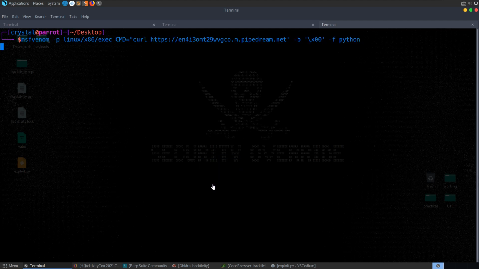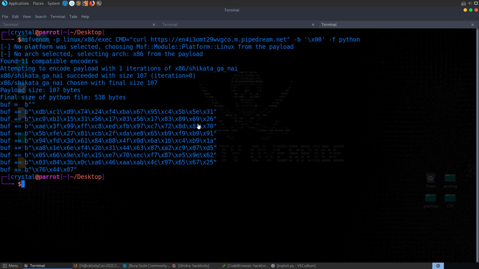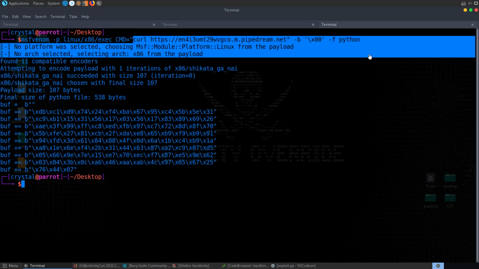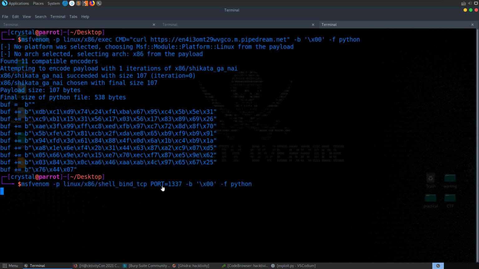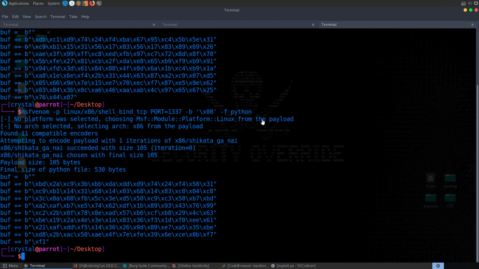So here's one where I tried to basically use RequestBin, so set up this little web server and then test this remotely to see if it would actually curl the server. It didn't work remotely, but it does work locally. It will curl this address, so we can go and actually have a look at the request that's sent to it. But it didn't get me any closer to getting things working remotely either. I also tried doing a shell bind, so something like this, and hoping that we'd just be able to set up a new bind port on the server and then connect with netcat to that port. But again, that didn't work for me.